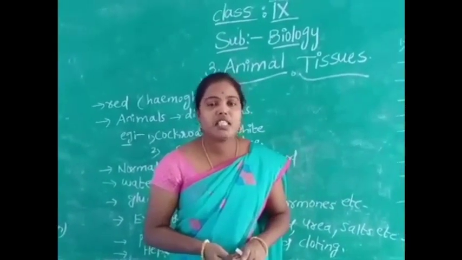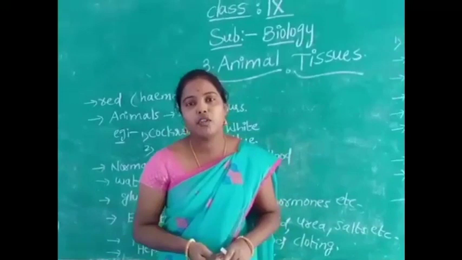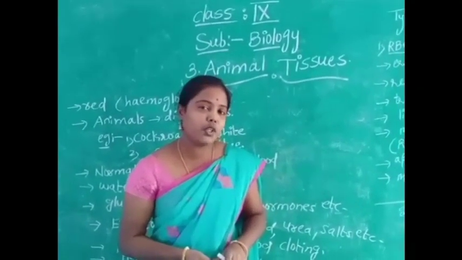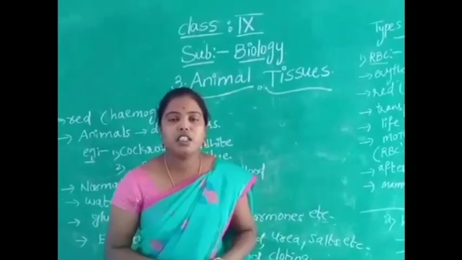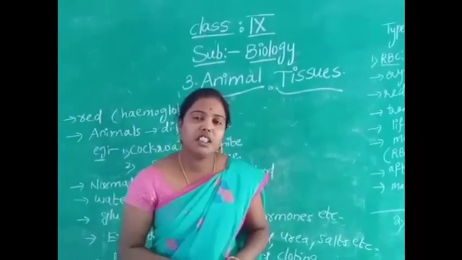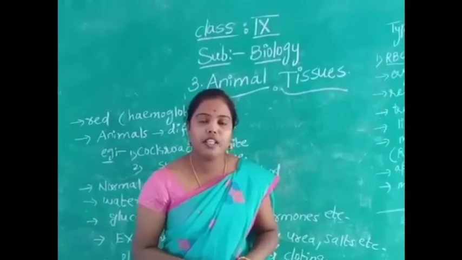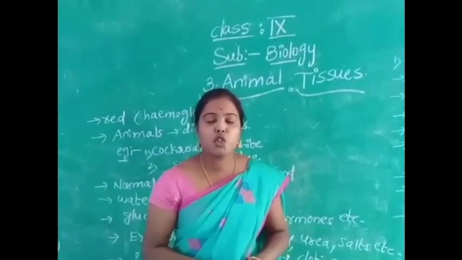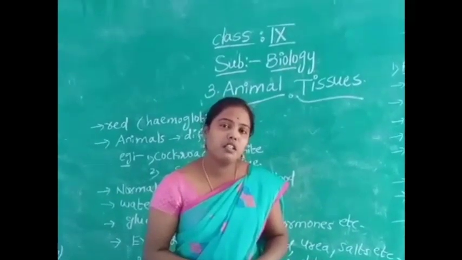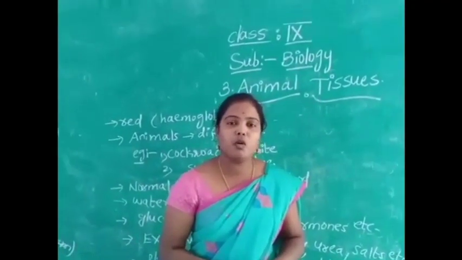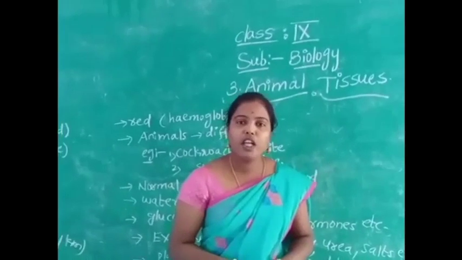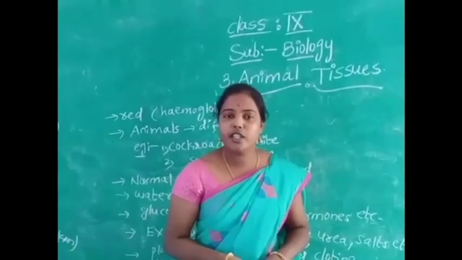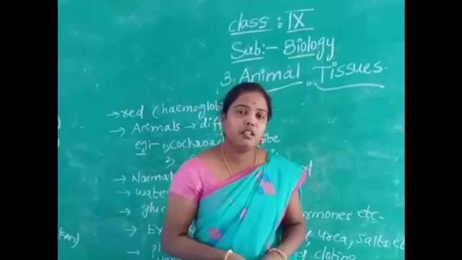And in the previous classes we also discussed the connective tissue and types of connective tissue. Already we discussed, children, connective tissue which connects organs of the body parts, muscles and bones. This connective tissue is mainly of 7 types. In the earlier classes we discussed 6 types. Now we are going to discuss the 7th type of connective tissue, which is nothing but blood.